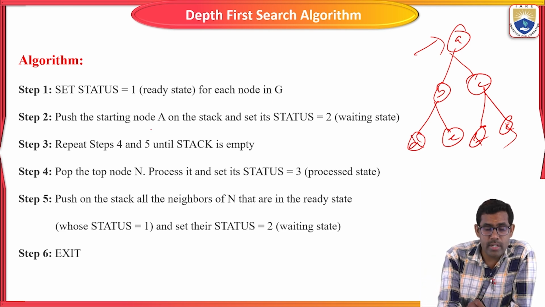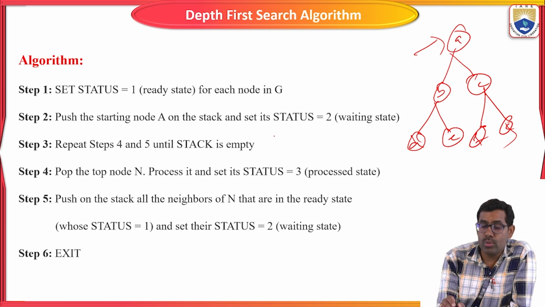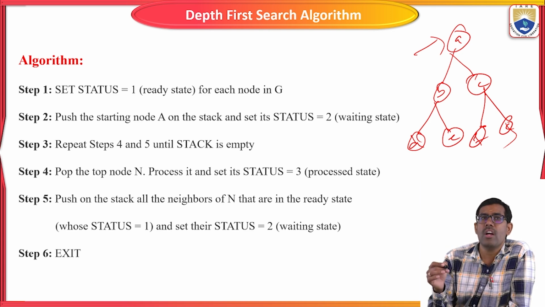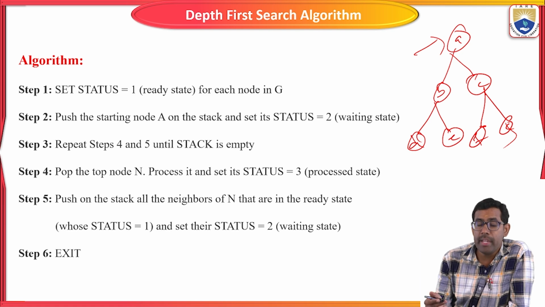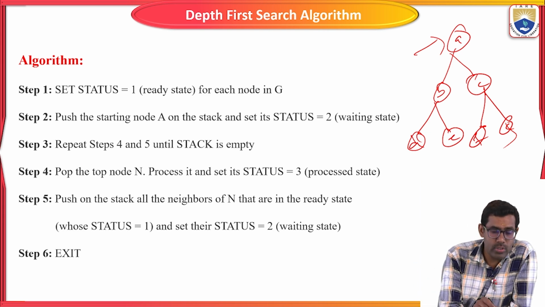Right, so push the starting node A into the stack and set its status equal to 2. Okay, the 1 is the ready state. The 2 means the waiting state, the waiting state to reach the adjacent node of your starting node. The next one is to repeat steps 4 and 5 until the stack is empty.